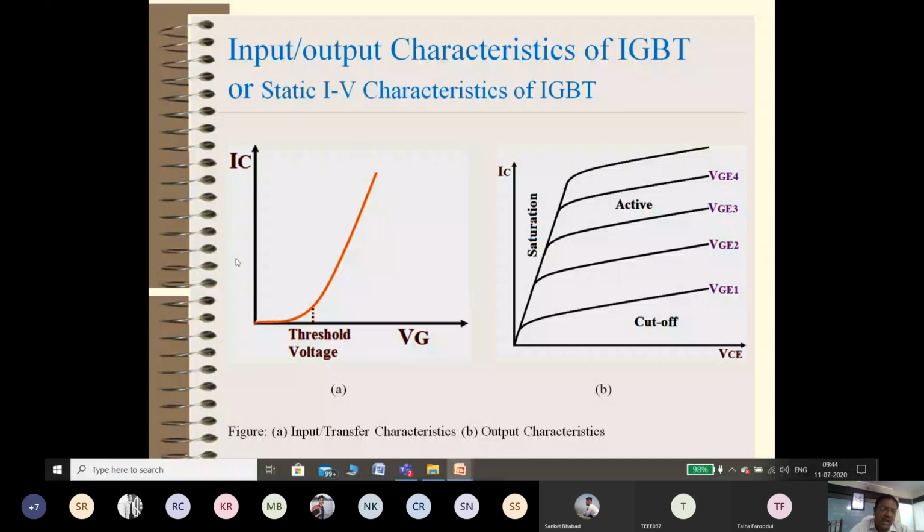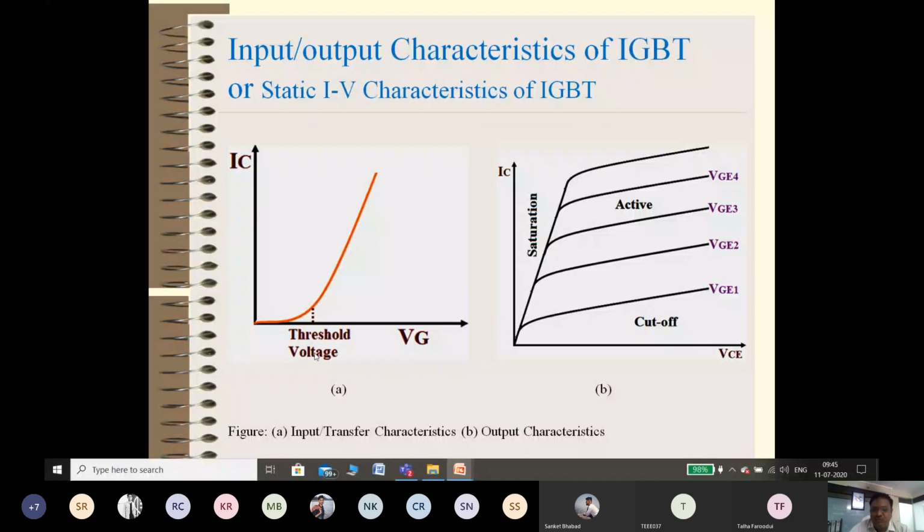Just remember the diode characteristics in the first quadrant. Till the breakdown voltage, or breakover voltage, of a diode, the current is very small or negligible, and after that voltage the current increases exponentially. It is again the same thing. If Vg, the gate voltage, increases, and the value of Vg is beyond the threshold voltage, the current increases; below it, the current is 0.